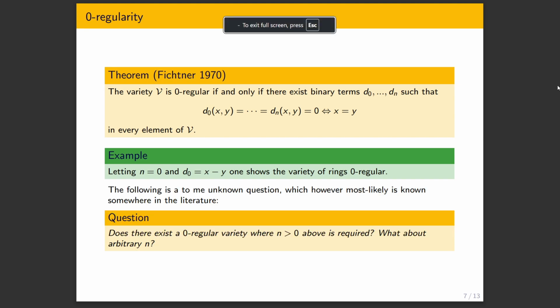So something I wish to be able to talk about, but I couldn't find an example, neither in the literature nor by thinking about it, maybe if I thought about it longer I would have found one, is the existence of a zero regular variety where we cannot pick just one term d(x,y), we need to pick multiple ones. All the examples one sees in this paper and in other papers that we've been able to find only take one term d0, and that suffices. So I've not seen an example with multiple terms, so if anybody comes up with one or finds it in the literature, I'd be very interested. And so that's that.